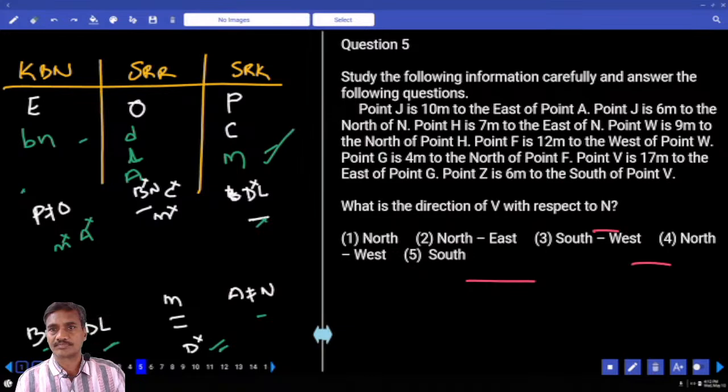More questions? Then coming to question number 5. Now 5 to 7 comes under which category here? 5 to 7, it is directions.